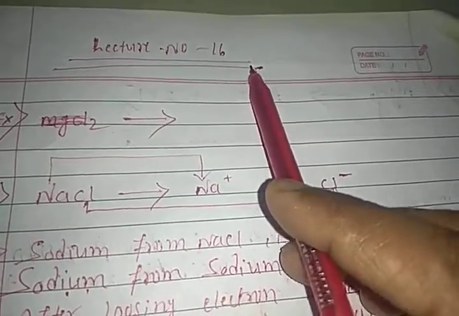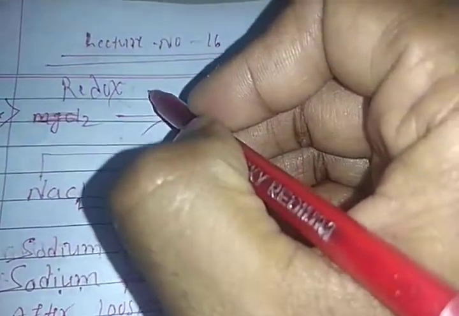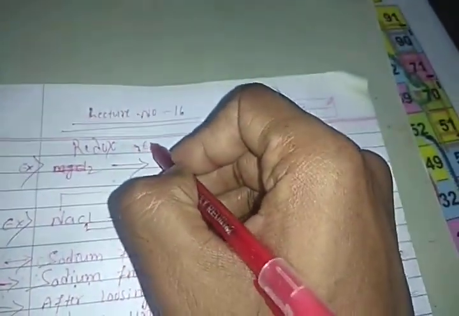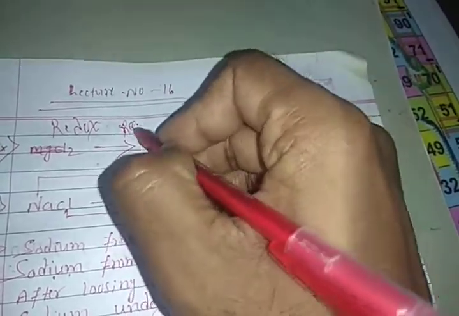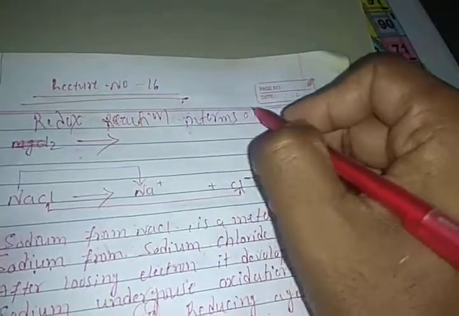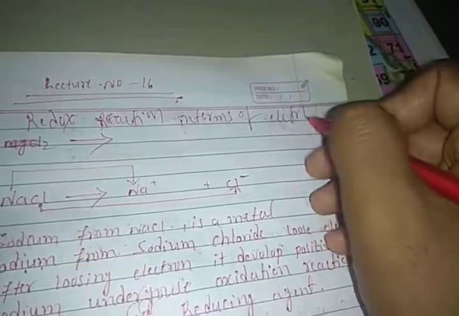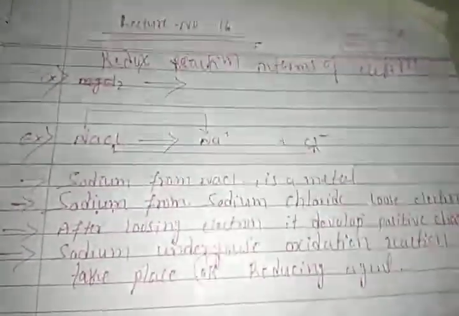Today we are going to discuss some numericals, some examples based on the redox reaction in terms of electrons. This is lecture number 16. Redox reaction in terms of electrons. Okay, let's see.